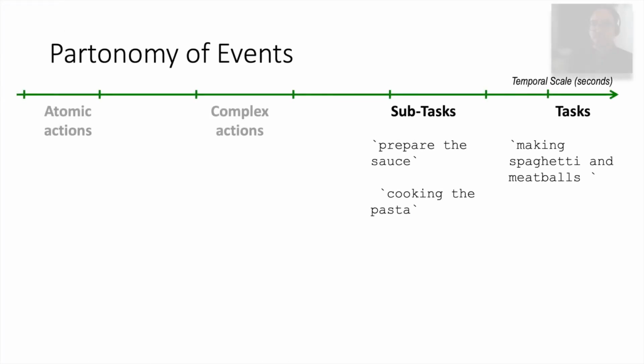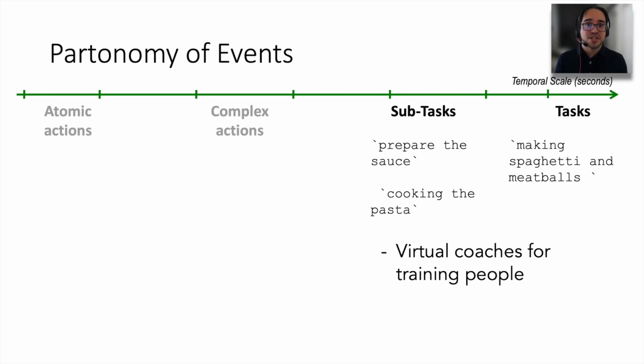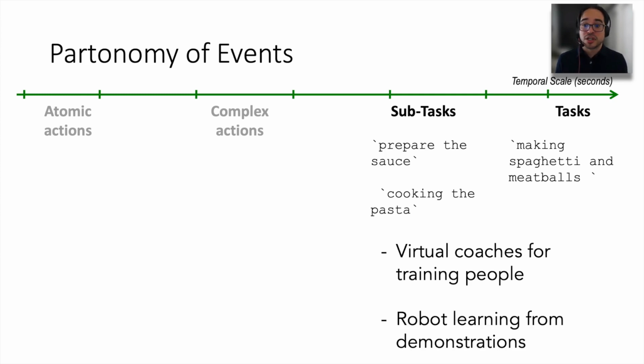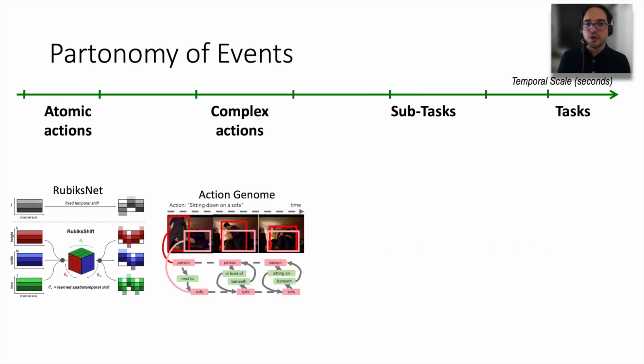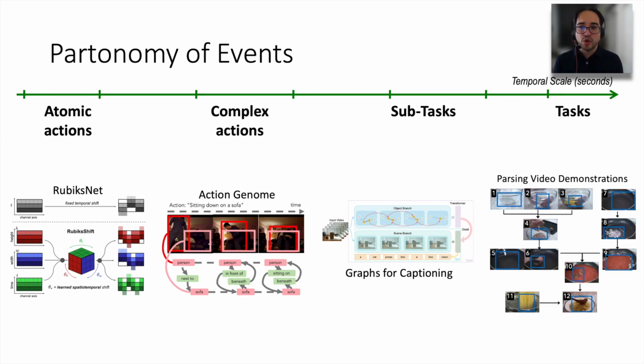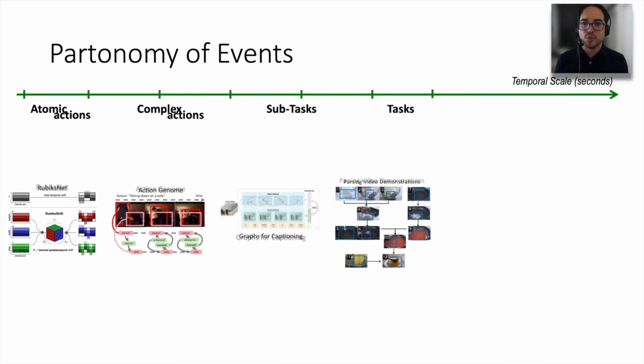Okay, so that's what we have been doing for instructional videos and task understanding. As we are able to parse these tasks better, I imagine two interesting applications. One is virtual coaches for training people, and second, robotic learning for demonstrations. So that's a sneak peek of our progress so far. We have constructed some evidence that exploiting the hierarchical organization of events can be helpful for computer vision. And so far, we have climbed our temporal scale a little bit, but of course, a lot more is needed.